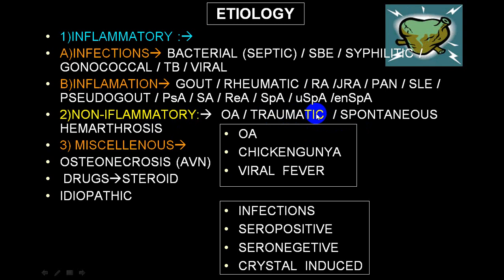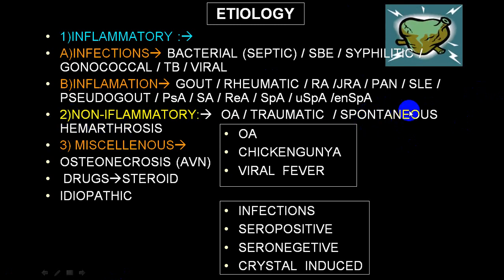Traumatic is because of an injury, very common in a player, maybe a cricket player or a tennis player, who gets a traumatic injury and gets damage to the cruciate ligaments or to the cartilage, meniscus, etc. So that is because of a traumatic injury or even because of a fall or a roadside accidental injury, while spontaneous is because of a trivial trauma which a person is not even aware of, and a person who has coagulative disorders, particularly congenital coagulative disorders, can develop a hemarthrosis.